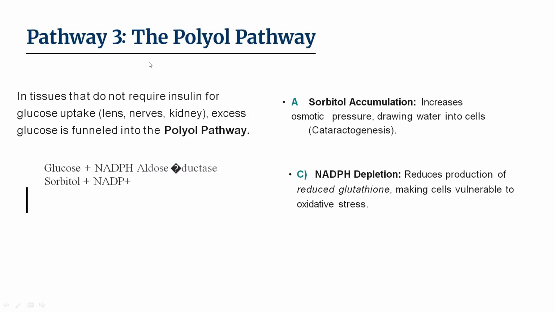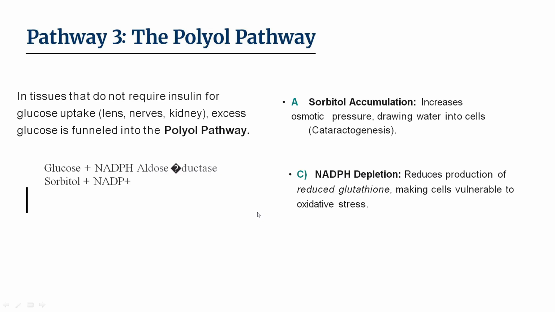The third pathway is the polyol pathway. In tissues that do not require insulin for glucose uptake, like lens, nerves, and kidneys, excess glucose is funneled into the polyol pathway. That is, when there is an excess of glucose, glucose is taken in intracellularly and converted into sorbitol by the enzyme aldose reductase, which consumes NADPH.